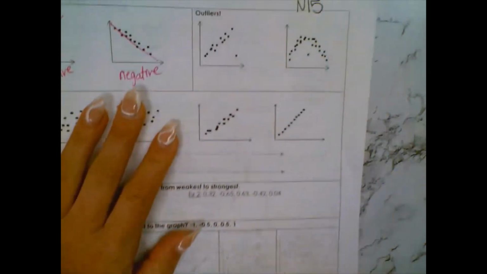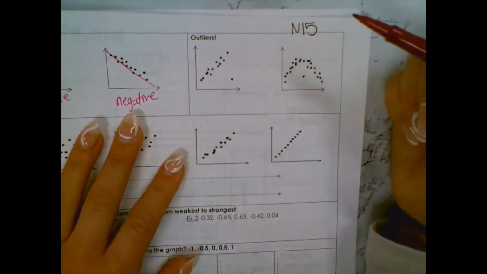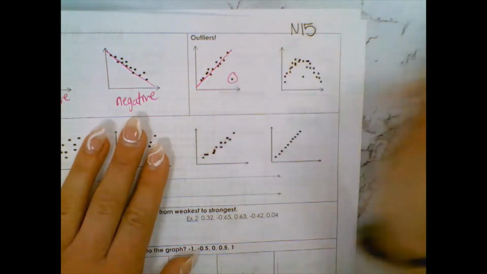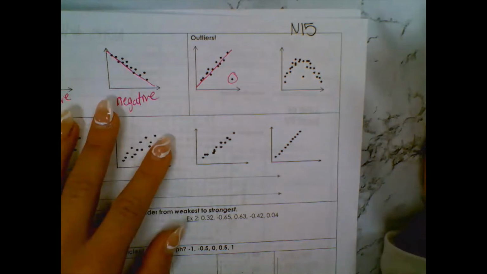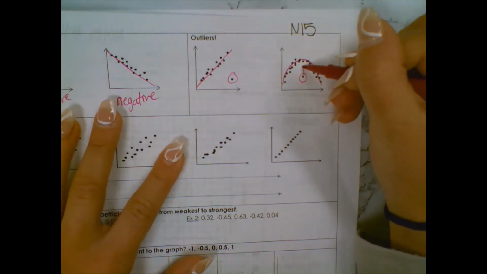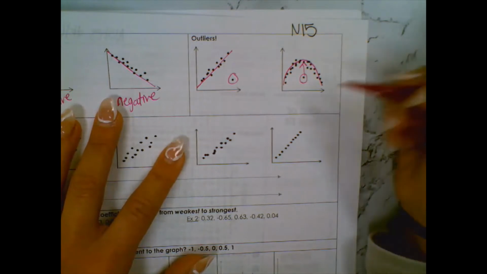Now we're looking at outliers. This is just being able to identify if we see one. So here we have a linear shape. This looks like it doesn't belong, so we would say we have an outlier. Quadratic in shape, this looks like it doesn't belong. It should be up here closer to the data, so that would be an outlier as well. So just being able to see generally if something doesn't belong.